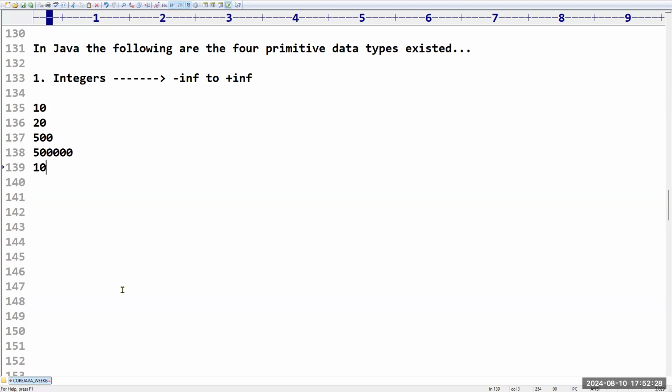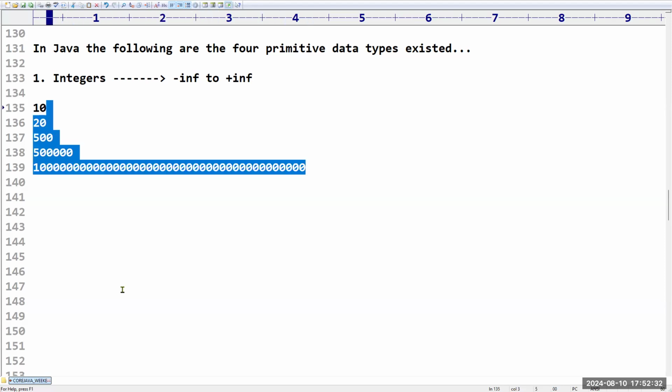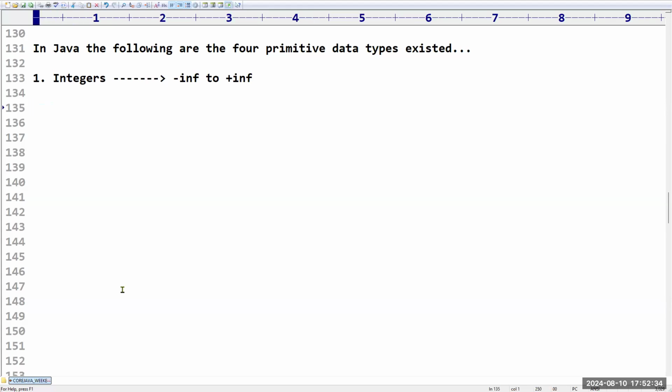Whatever numbers are there in our math, from minus infinite to plus infinite, everything comes under integer only.